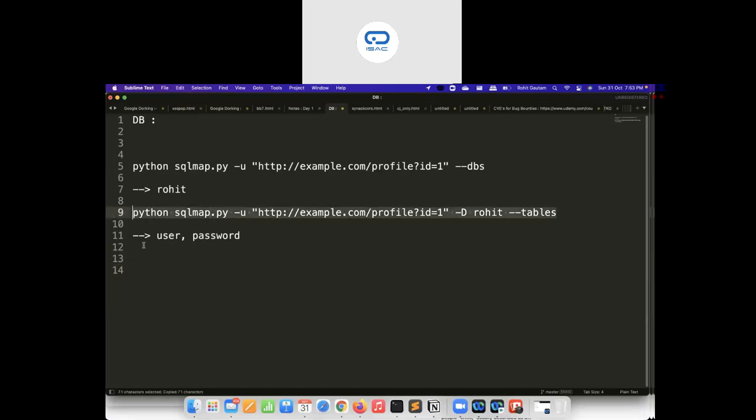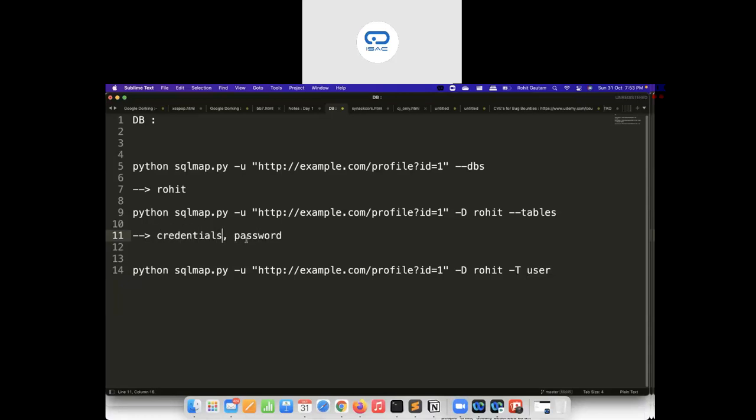So I'm going to do the same command and say -T, and let's assume instead of user, let's call it credentials. So I want to interact with the credentials table now.